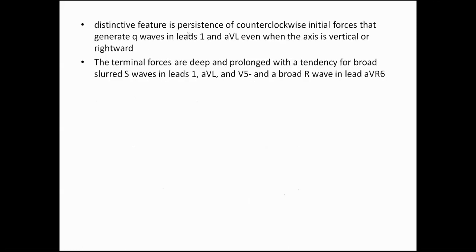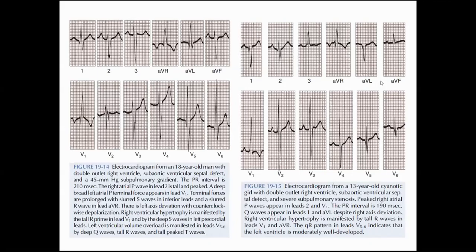The distinctive feature is persistence of clockwise initial forces that generate Q wave in lead 1, and the axis is vertical and right. The S waves are deep and prolonged with a tendency of broad slurred S wave in lead 1, AVL and V5, and in AVR.